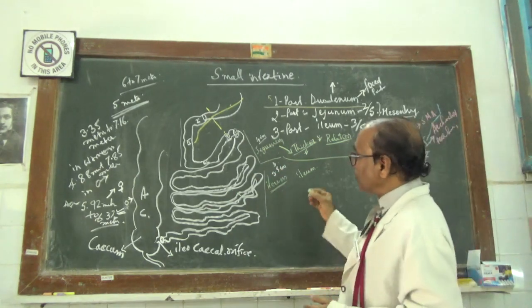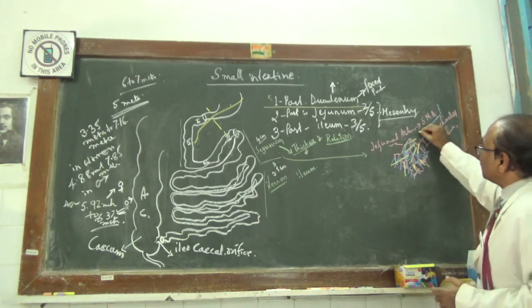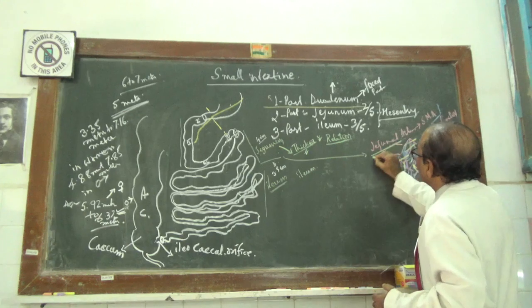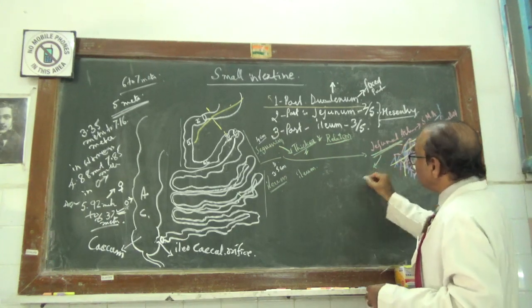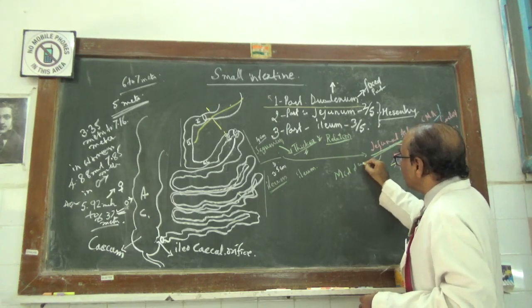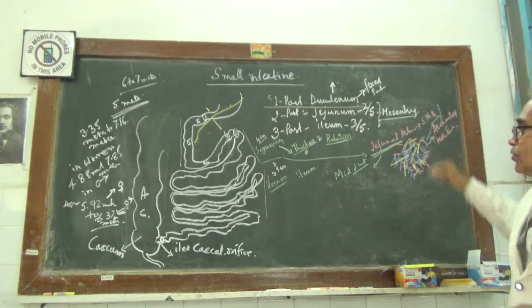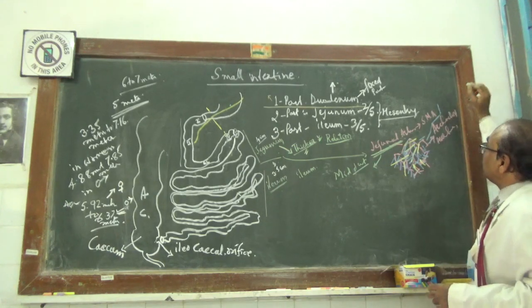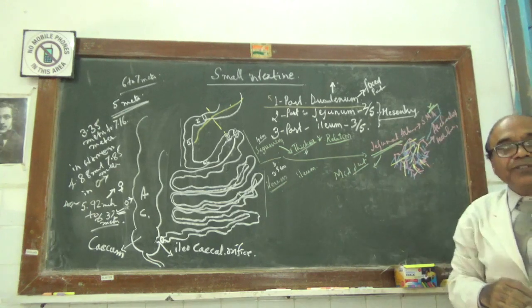Now, what is the embryology of this? The embryology of the jejunum is from the midgut endoderm, because its nerve supply, its blood supply and the venous drainage is by the superior mesenteric artery.